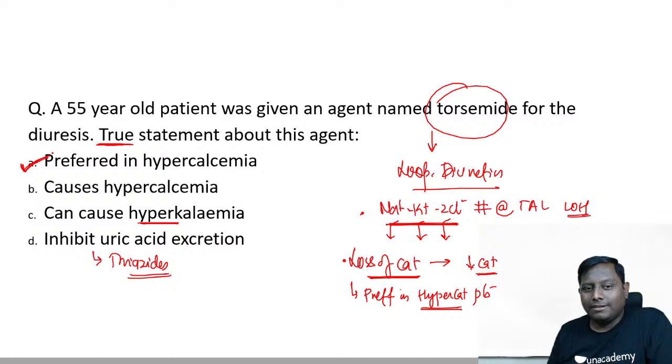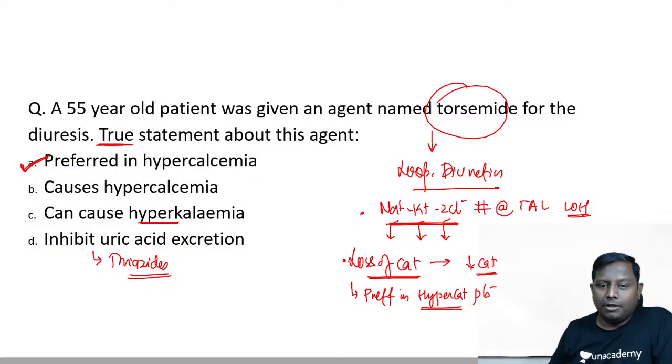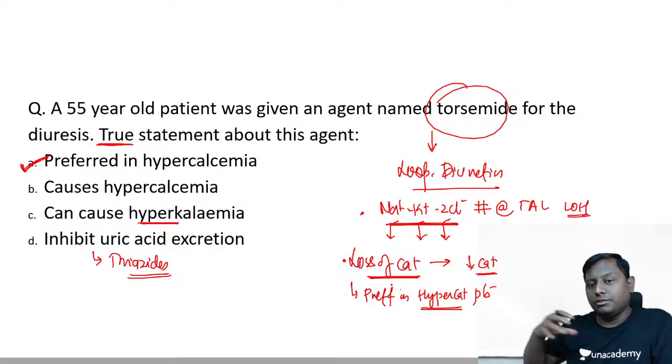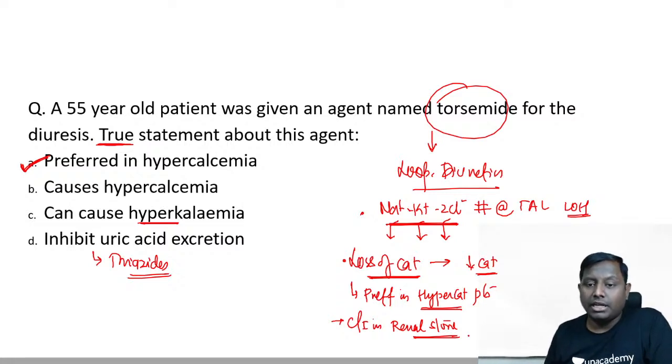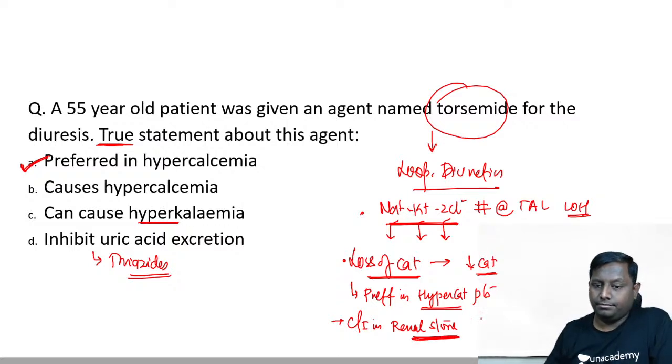making sense? And because it is increasing the calcium excretion, more and more calcium will be passing through the renal parenchyma, renal tissue, and therefore they are going to be contraindicated in a renal stone patient. That is another question. When more and more calcium passes through, there are chances that this calcium might get saturated and it can increase the size of the renal stone. Therefore they are contraindicated in renal stone patients. Okay, A is the correct one.